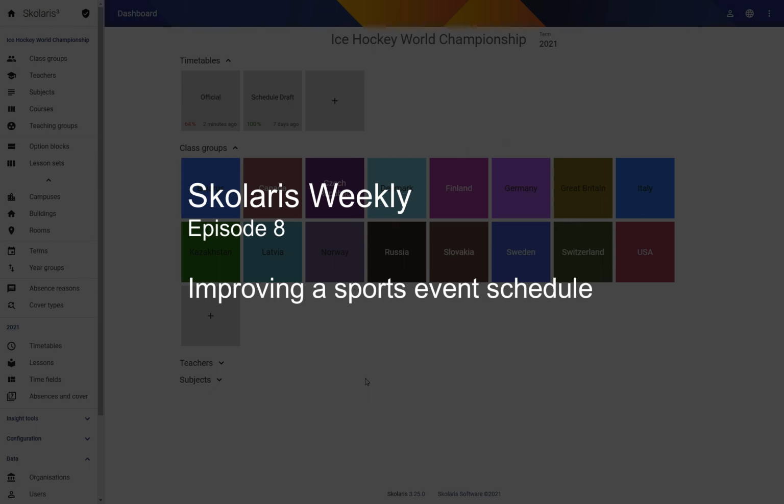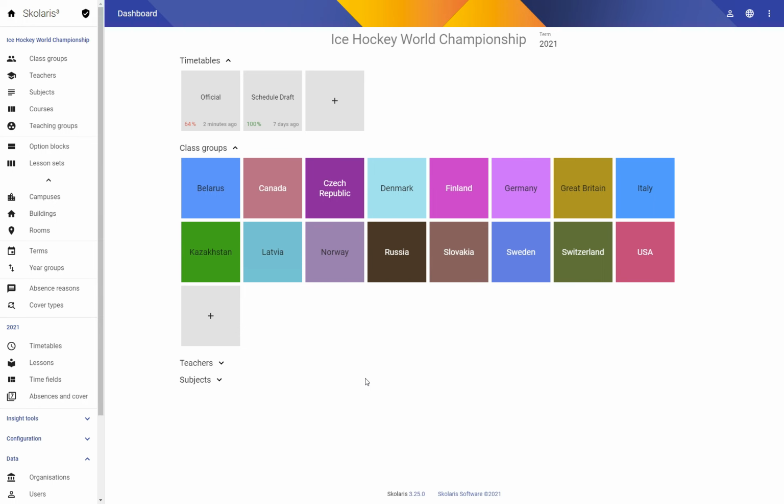Last time we were trying to create a schedule for the Ice Hockey World Championship, which went well. So I decided to continue on the subject, and because we only scheduled Pool A the last time, I've put in all the teams for Pool B as well. So we've got all the teams that participated in our system now.